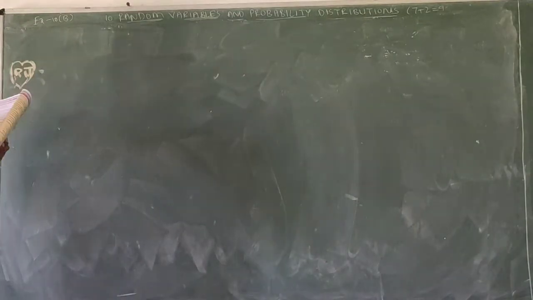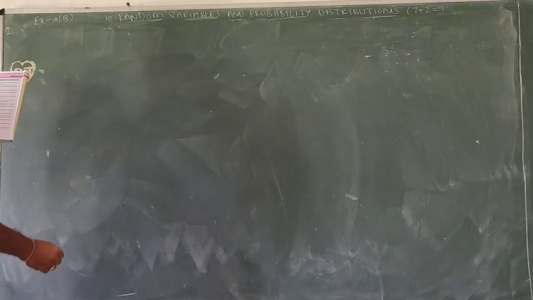So exercise 20, first question, important.